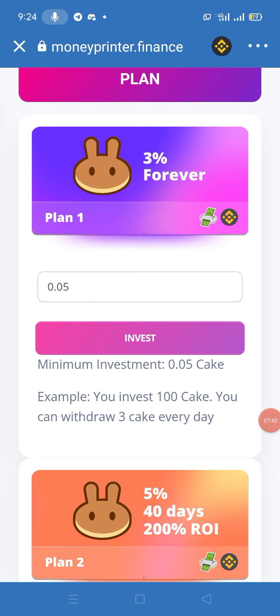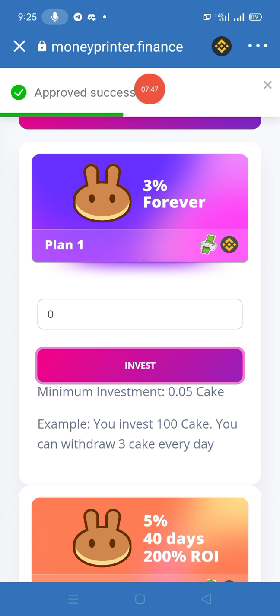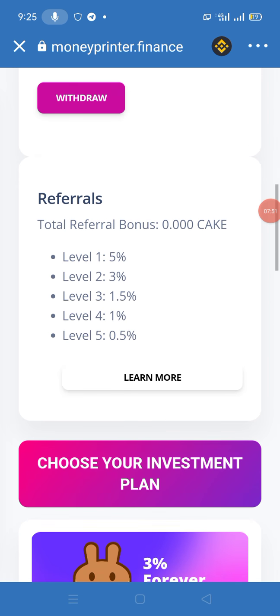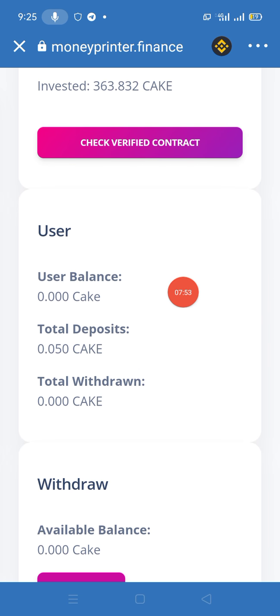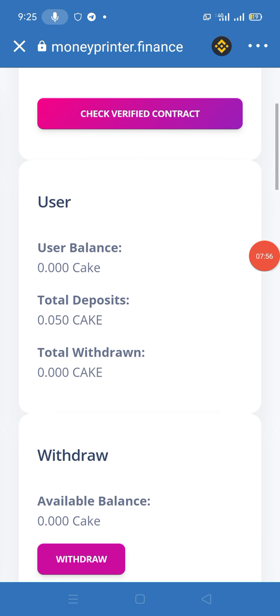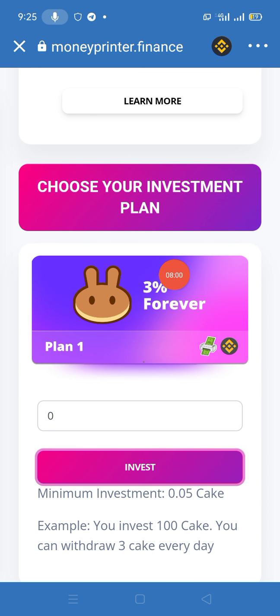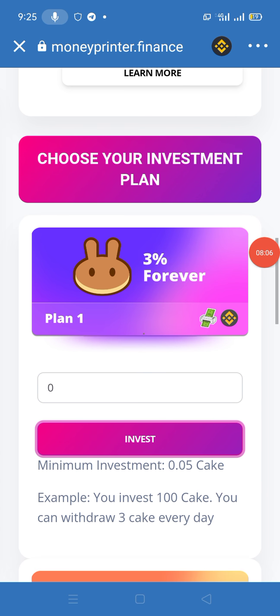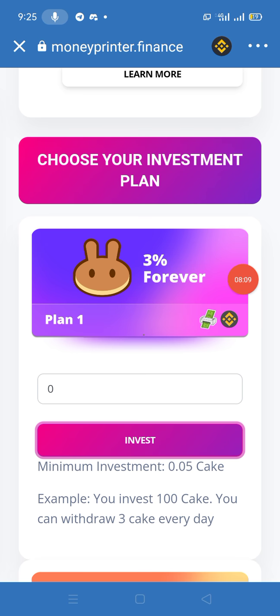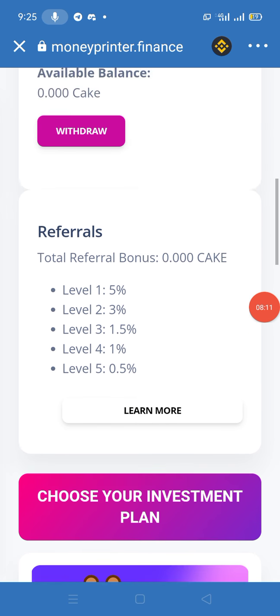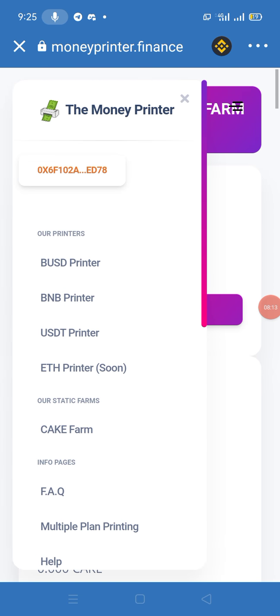When I click on the approve, you again find this green line, it's been approved successfully. So it's successful. Here you will find that now my user balance is 0.000 cake. My 0.05 cake is invested in this plan. So I will be able to withdraw 3% of the investment that I invested in this plan. After this, we will discuss the other things.